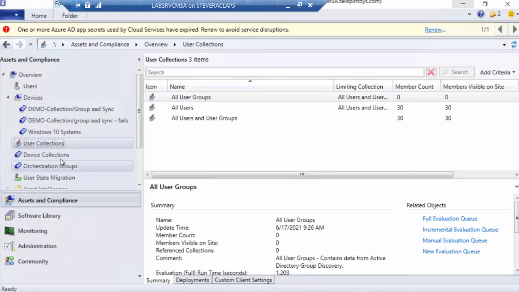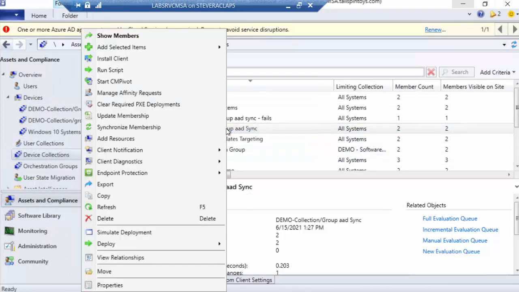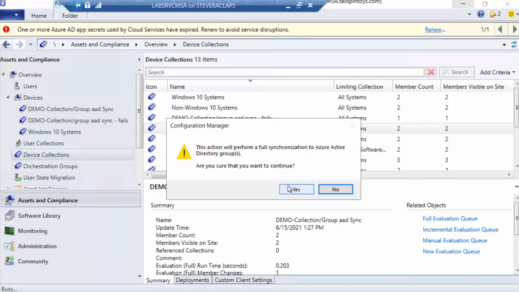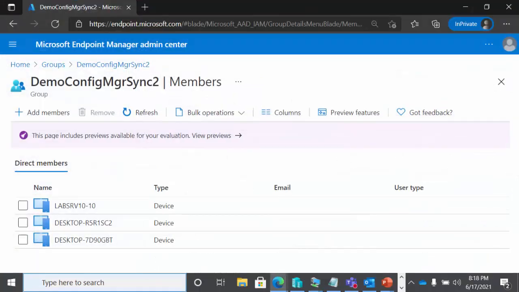I need to go to device collections, and then here, and then now I see synchronized membership, right? So I'm forcing a full sync. Now this will take maybe a couple of minutes, so we'll just pull back in the Endpoint Manager Admin Center and refresh this occasionally until we see it go away. Actually, while I'm waiting for it to go away, I will just look at the log, right?